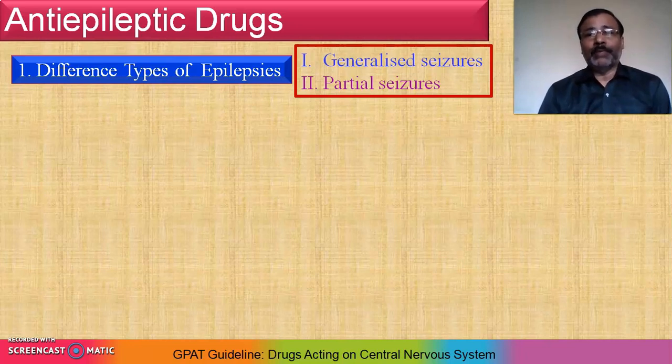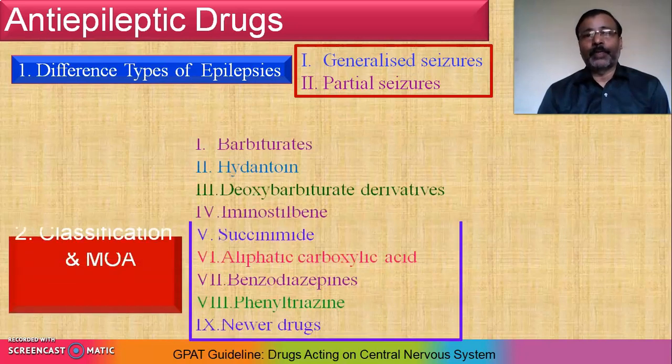What type of symptoms and signs is shown by each type. Then and only then can you categorize the epilepsy or treat the epilepsy. That's why it is necessary to study the different types of epilepsy. Just focus on different types of epilepsy, their signs and symptoms, and their different characteristics.